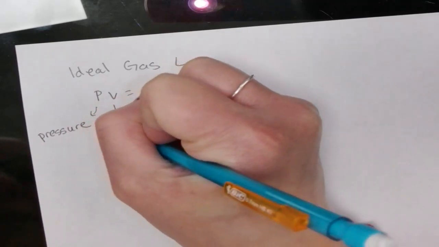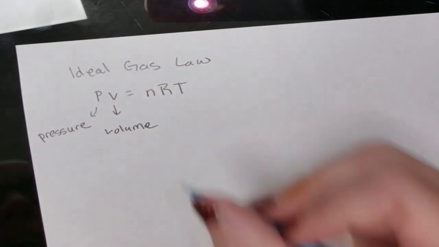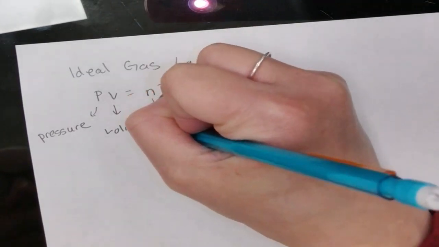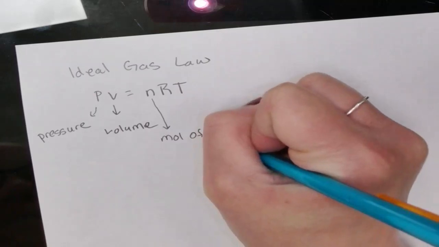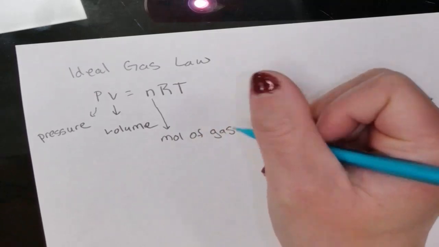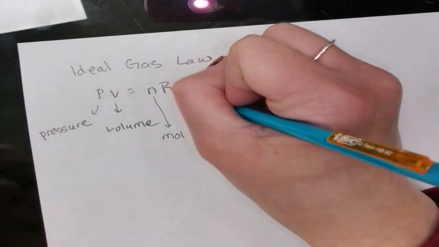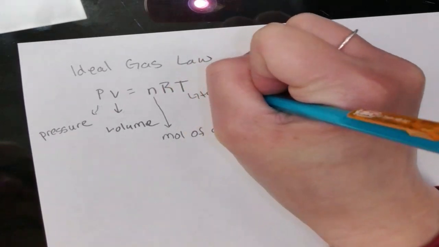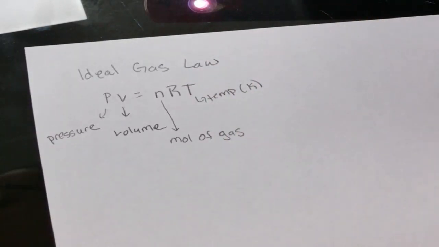V is my volume. n is my moles of gas. R is my gas constant. And T is my temperature. And again, temperature is going to be in Kelvin.